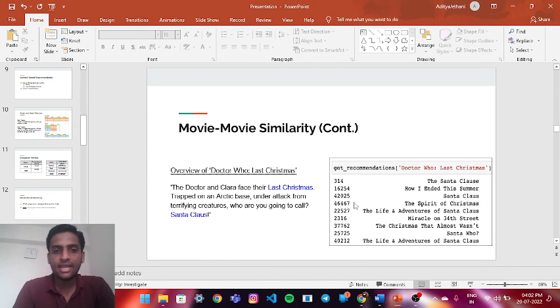Movie-to-movie similarity, for example, we take Doctor Who: Last Christmas. The Doctor and Clara face the last Christmas, trapped on an Arctic base under attack from terrifying creatures. Who are you going to call? Santa Claus? This description can be seen as similar to many movies like How I Ended This Summer, Santa Claus, The Spirit of Christmas, etc. This type of movie-to-movie similarity can also be covered in the project.